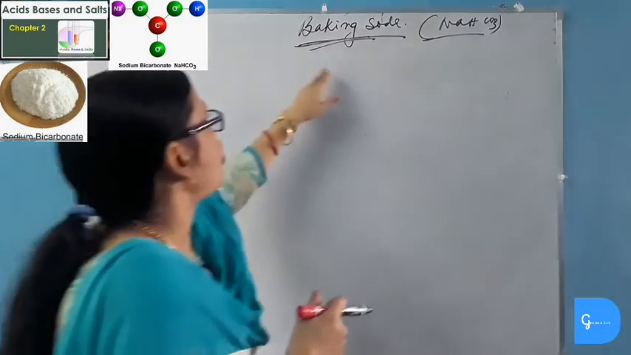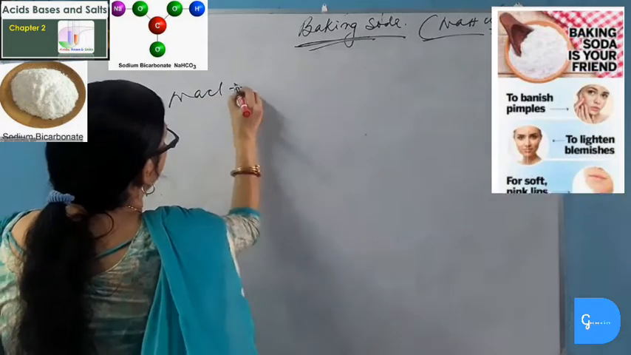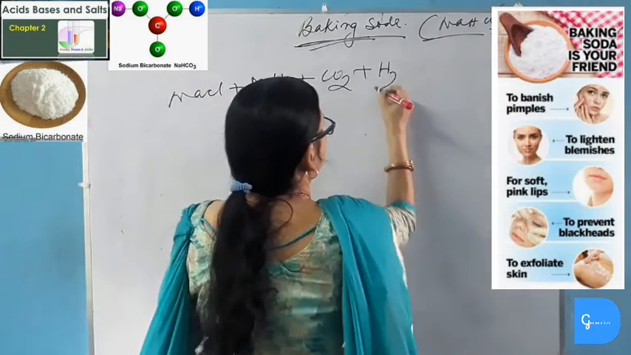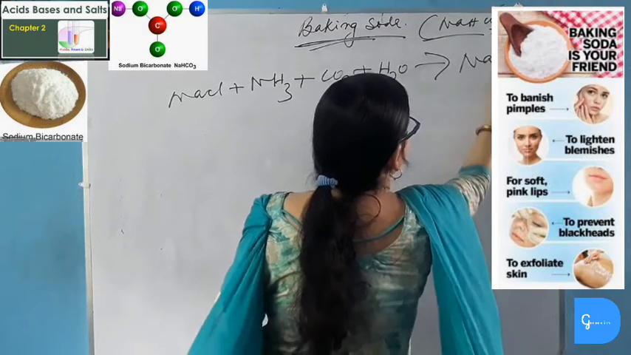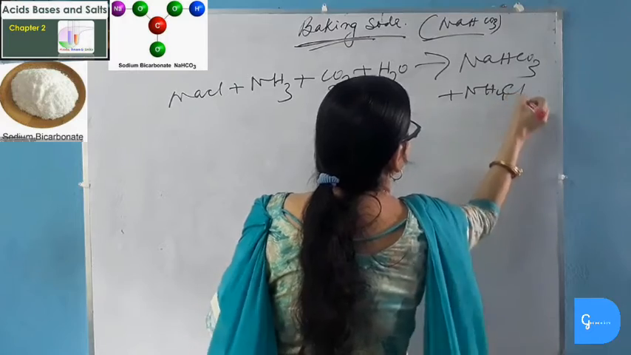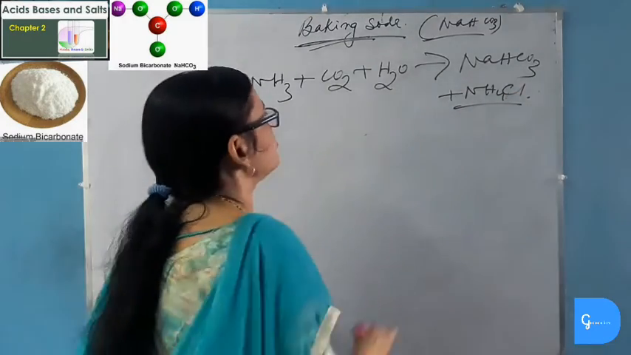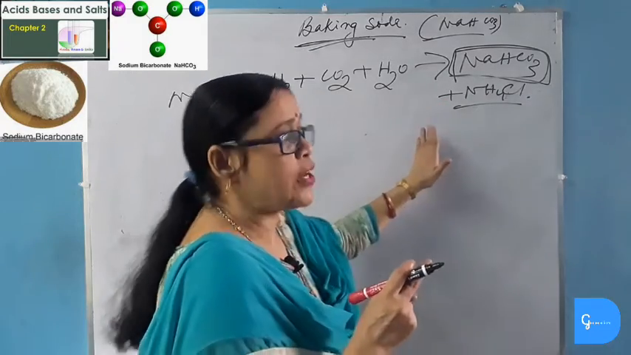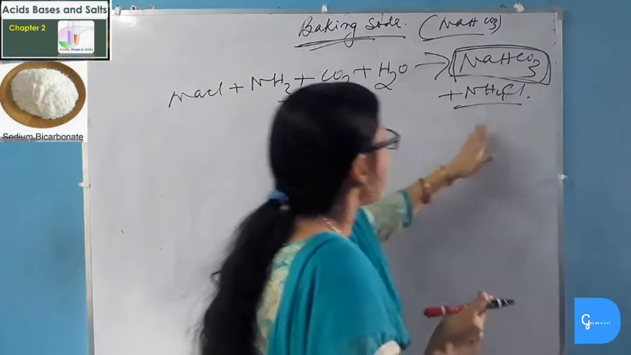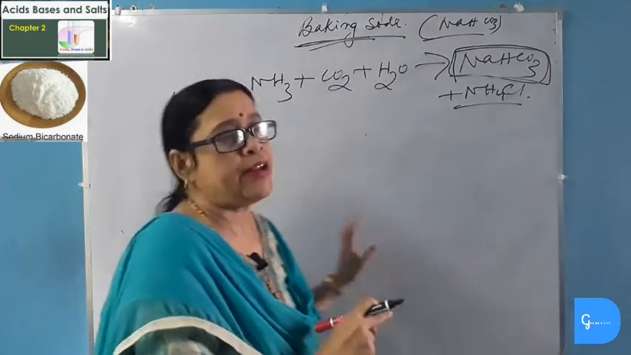Sodium hydrogen carbonate or baking soda is prepared from brine plus ammonia with carbon dioxide and water. This produces sodium hydrogen carbonate. Now we will study the properties of sodium hydrogen carbonate. It is not soluble in water, or we can say it is sparingly soluble in water. It is a crystalline solid and a mild non-corrosive base, and thus it is alkaline in nature.